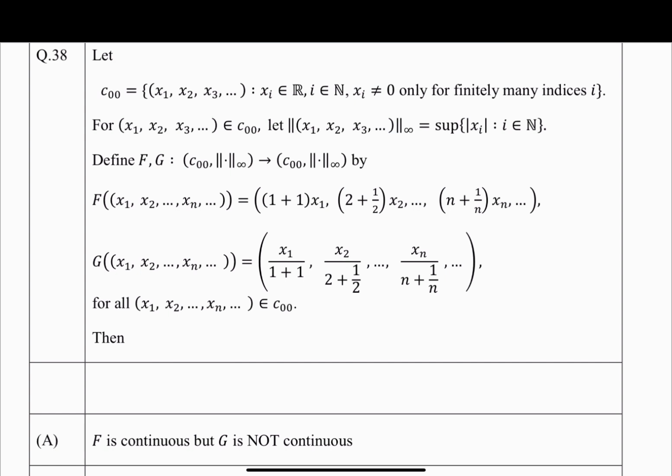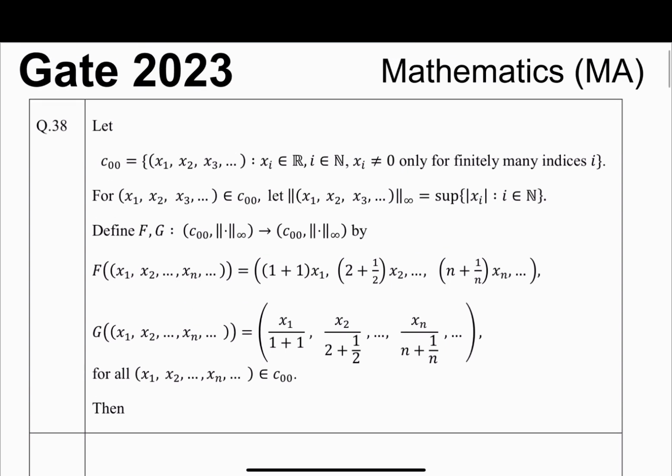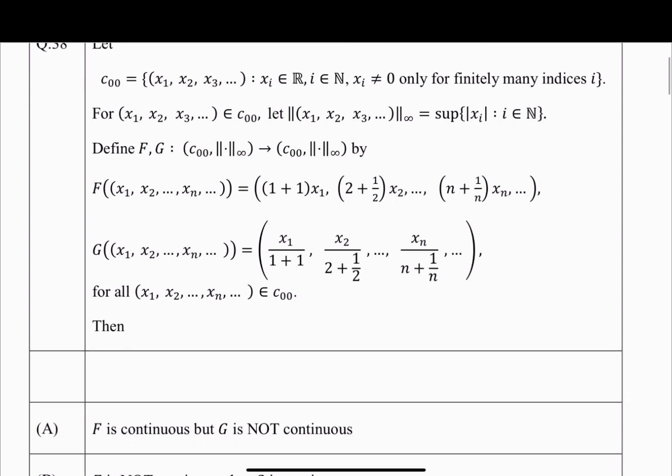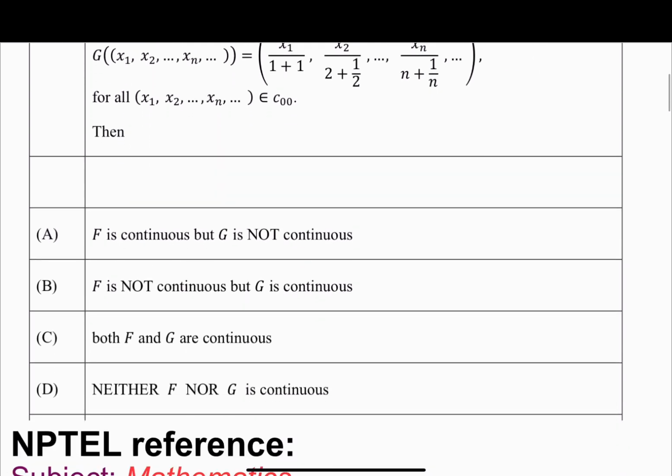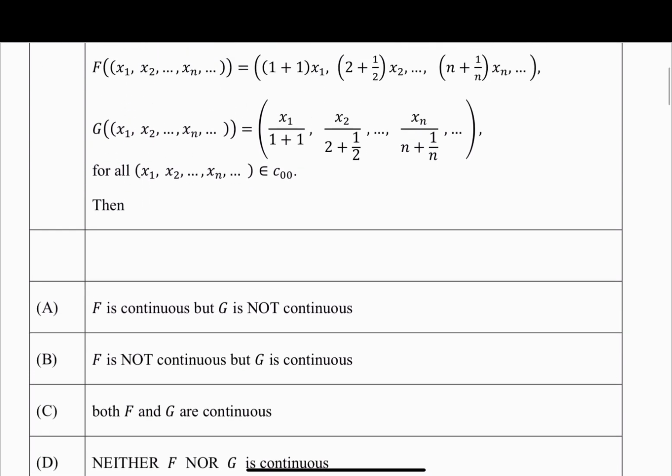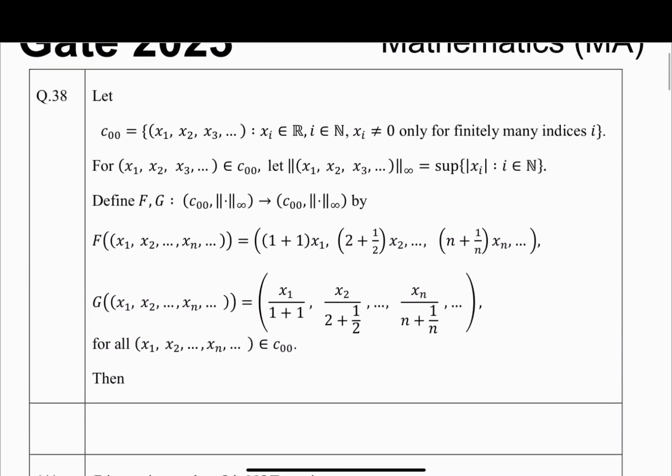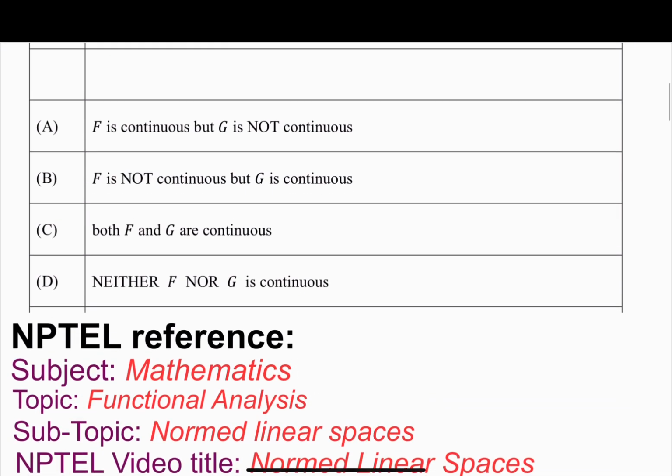And g is defined like this: x1 by (1 plus 1), x2 by (2 plus half), and the nth coordinate is xn by (n plus 1 by n). So two operators are defined. Four options are given, and you have to check whether f or g are continuous or not. So this is the question.